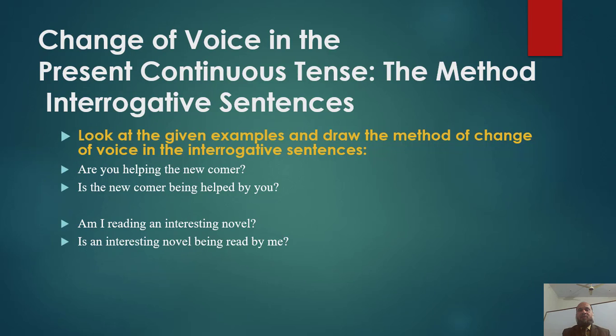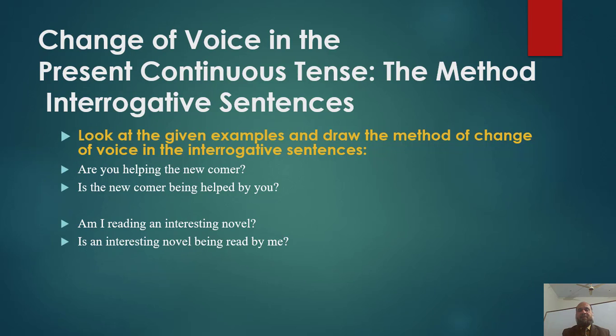Now we go to the interrogative sentences. Change of voice in the present continuous tense, the method with regard to interrogative sentences. Look at the given examples and draw the method of change of voice in the interrogative sentences. Are you helping the newcomer? Its passive is the newcomer being helped by you?